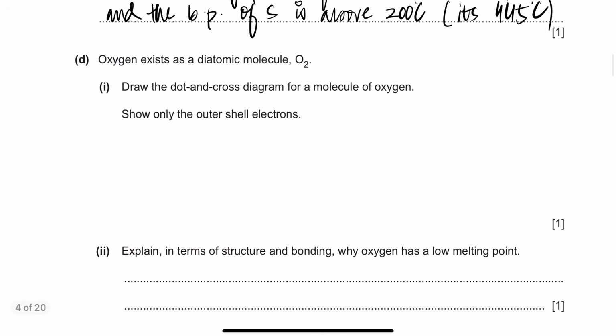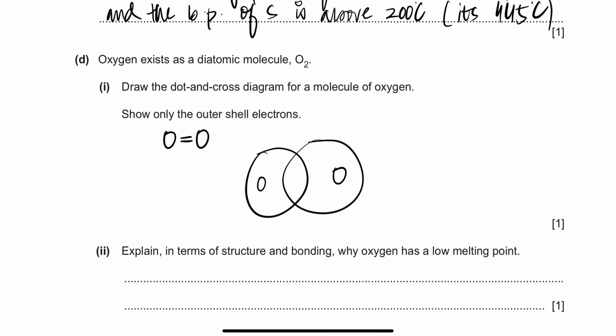Then it says oxygen exists as a diatomic molecule. Draw the dot and cross diagram, so you represent one O atom with dots and one O atom with crosses. But O is in group 6, so how many electrons does it need to become stable? 2 electrons to become stable. Therefore it will make 2 bonds with each other, right? So one O and the next O, and it'll make 2 bonds, which means two pairs of electrons are being shared, so a total of 4.